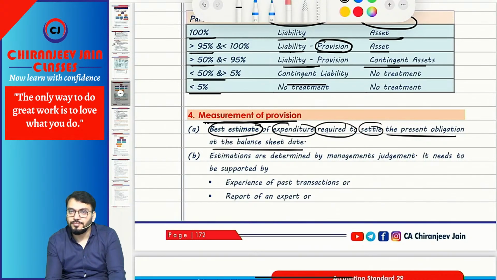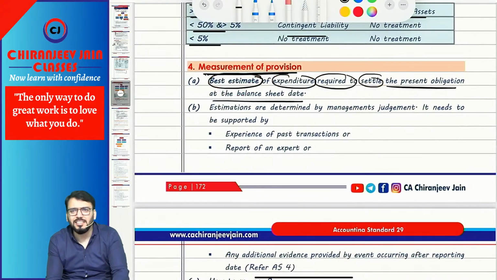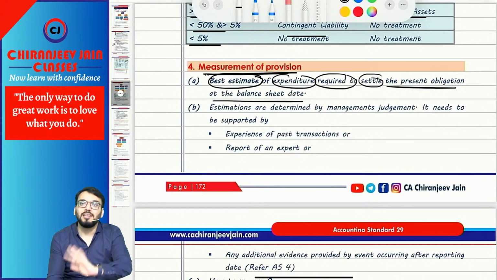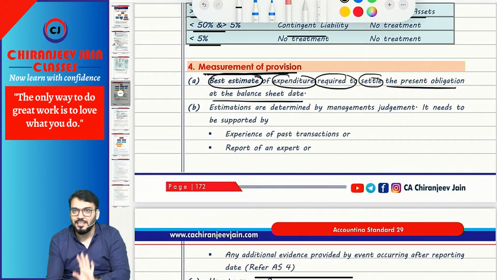Have you understood this much? Normally it has been seen that in CA Inter they do not ask the measurement point, but in past examinations they have asked. Out of 10 times, I will say 2 times they have asked. 8 times they don't ask a question from measurement. But if they ask, it is easy only.